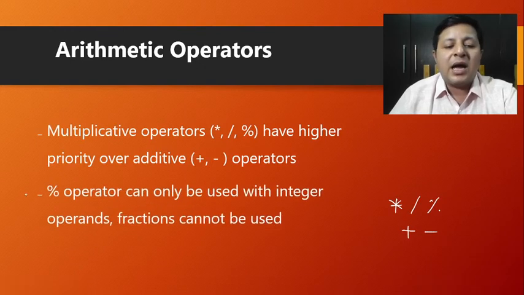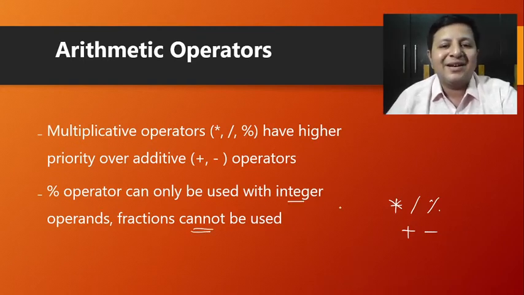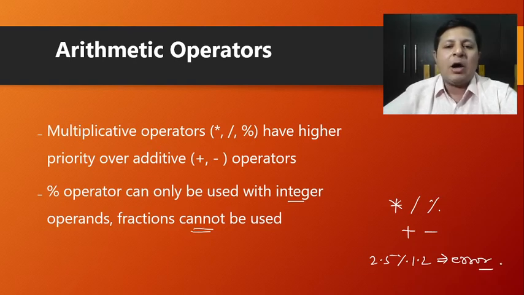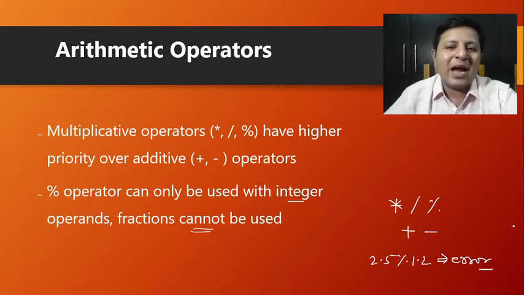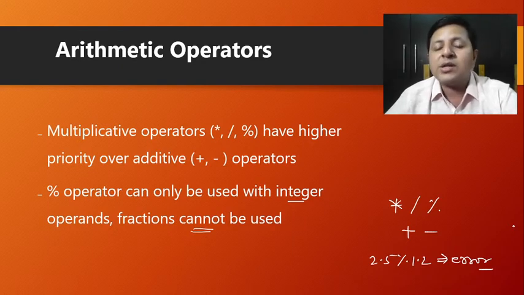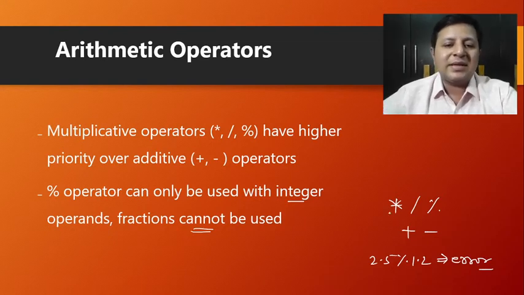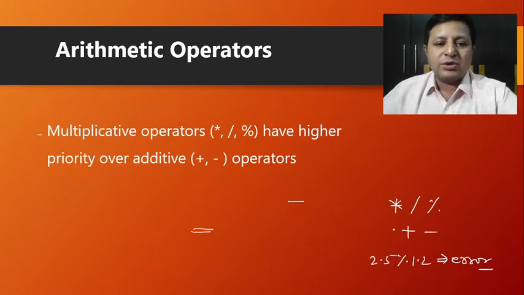Next point. The percent operator, or we can say remainder operator, can only be used with integers. It cannot be used with fractions. If you try doing something like 2.5 mod 1.2, it's going to give you an error. It says illegal operation. So it's an illegal operation. You cannot perform modulus, also called the remainder operator, with fractions. Fine. So that's what basically is about arithmetic operators.